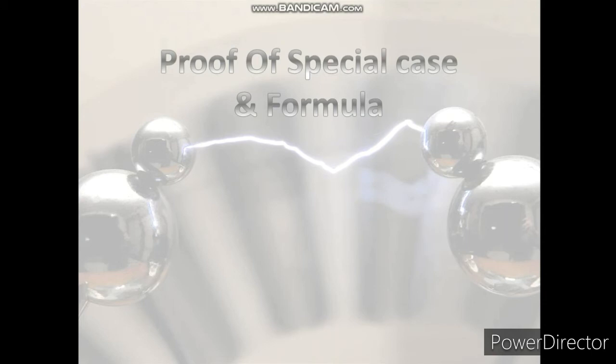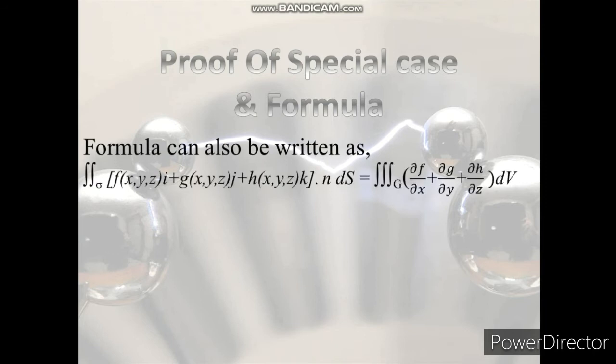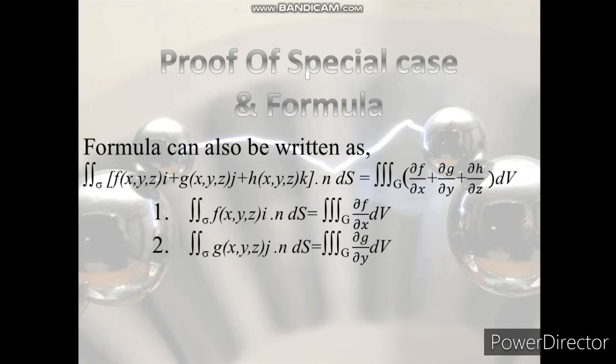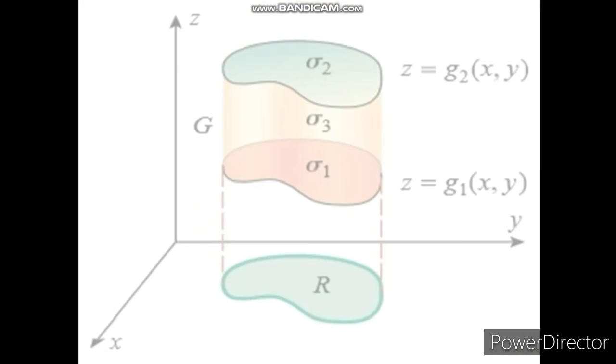Now we are going to do the proof of a special case of the formula. The formula can also be written like this. Number 1, F_i in the direction of i dot n dS is equal to this one, in the direction of j, in the direction of k. They are all similar to do, that's why we are doing number 3.